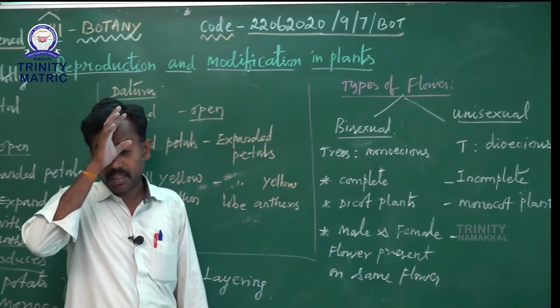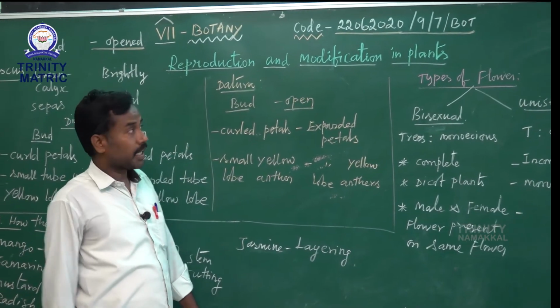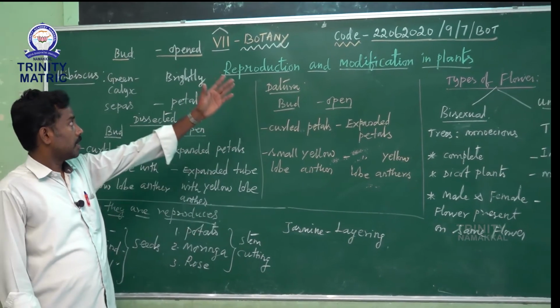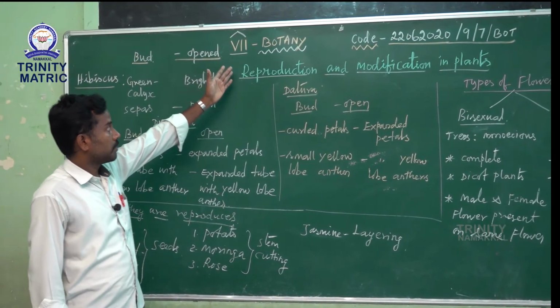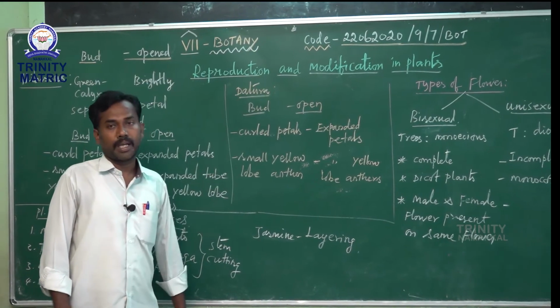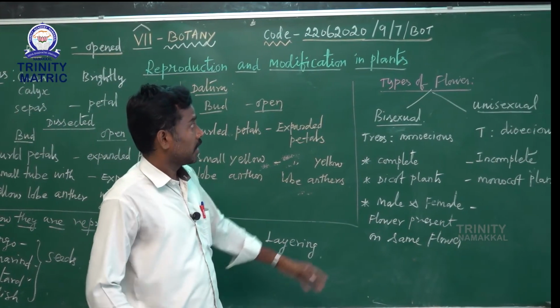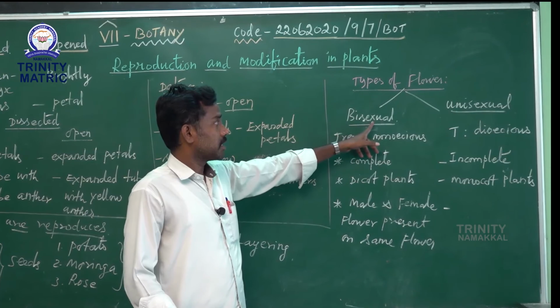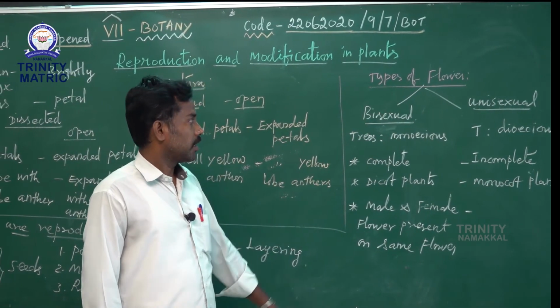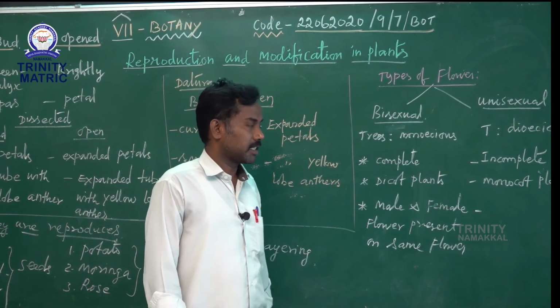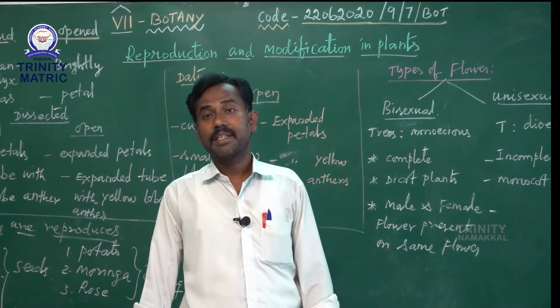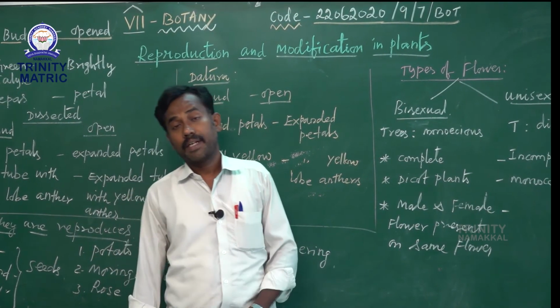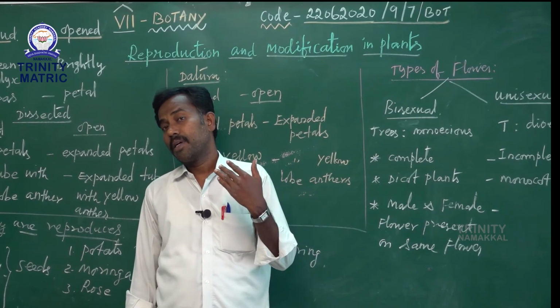Okay students, that's all for today's class. Once again I repeat: first we discussed types of reproduction and modification of plants in detail. Next, types of flower, bisexual and unisexual. Here for trees, monoecious and dioecious trees. Okay, tomorrow we will see pollination, fertilization and the types of pollination.